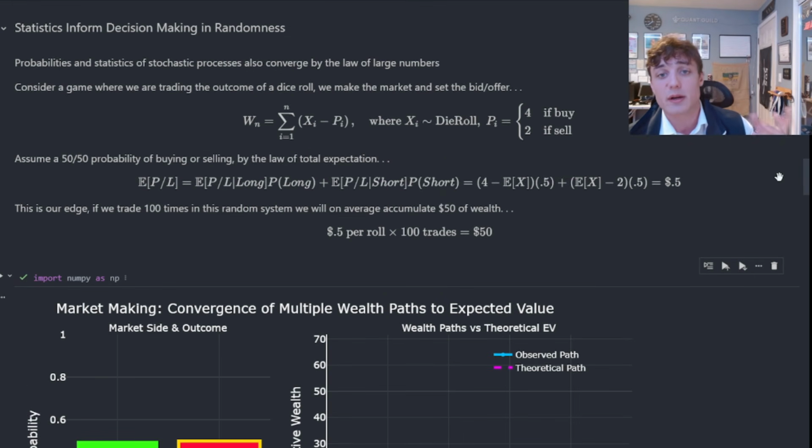What we're going to do is make a market on a dice roll. Effectively, what that means is I'm going to allow people to buy or sell at a certain price. I'm going to quote a bid offer, and then the realization, the outcome of my dice roll, will dictate P&L. So for example, if I sell to somebody at 1 and the outcome is then 6, they make $5.